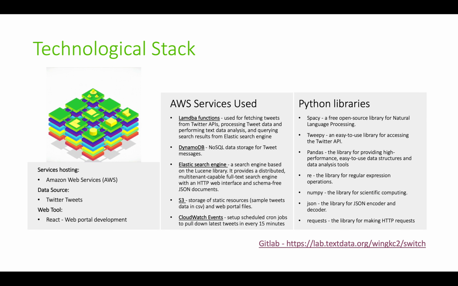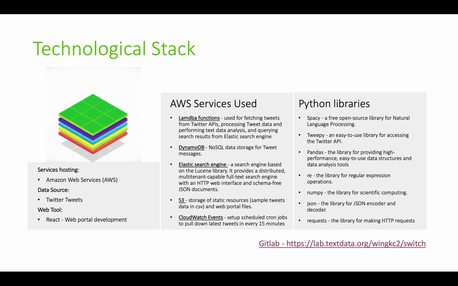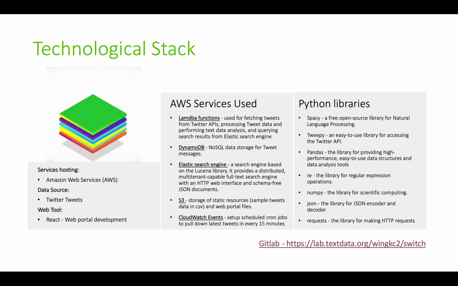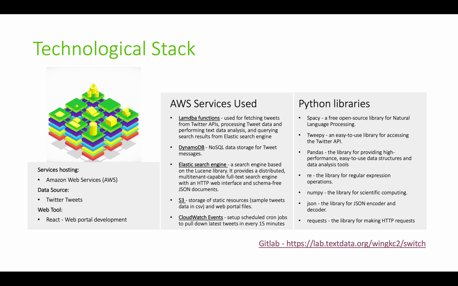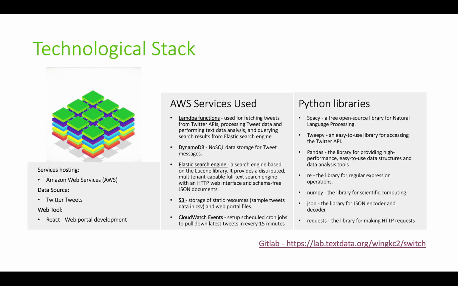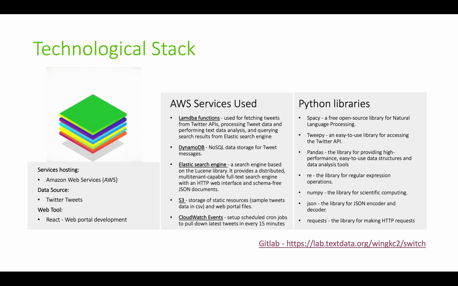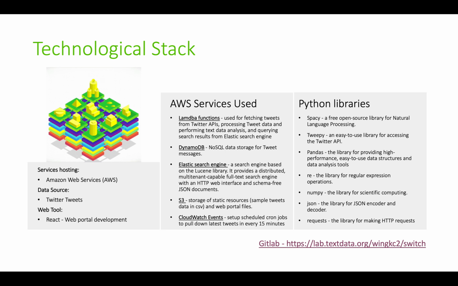Now the technological stack used in Switch. As highlighted earlier, Switch is hosted on AWS, so we ended up using a lot of AWS services. Some of them are highlighted here, such as the Lambda functions, which have been heavily used to fetch tweets, process tweets, and perform any kind of text data analysis. These Lambda functions were created to address these tasks.